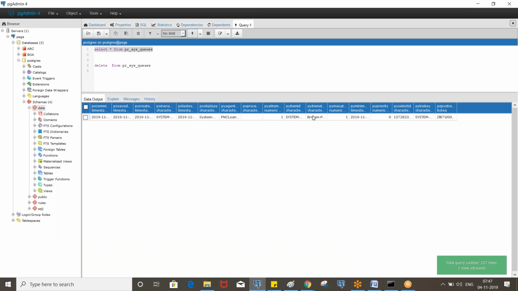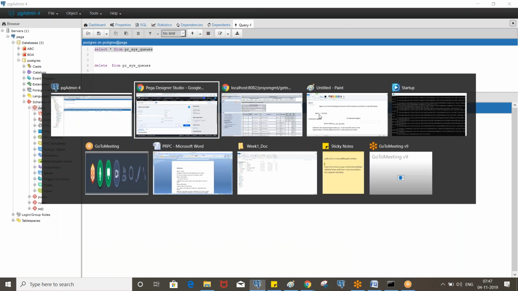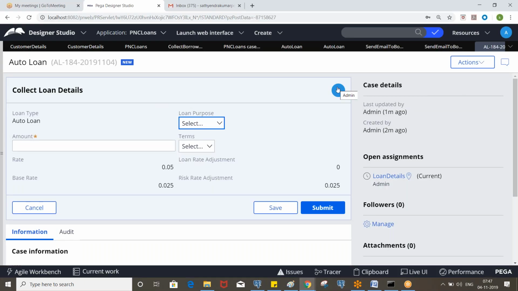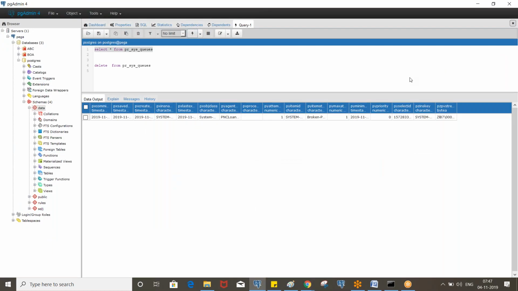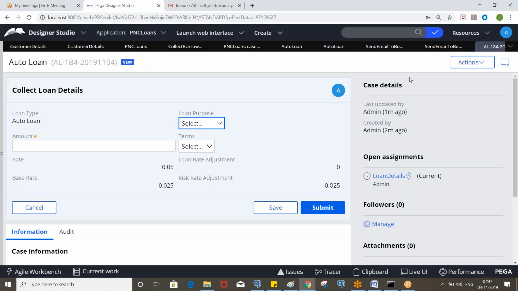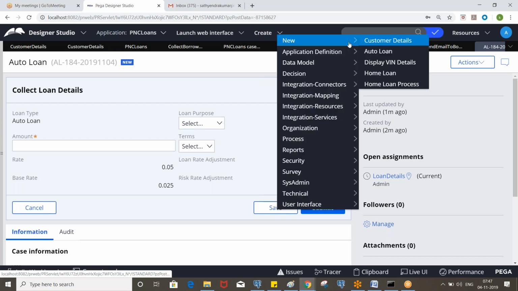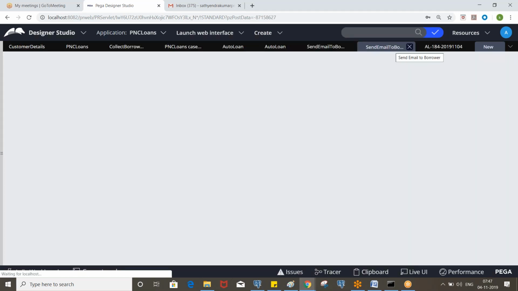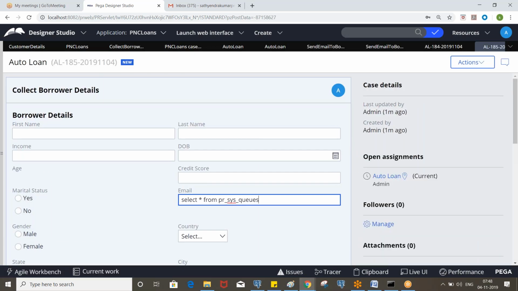And directly, it went to broken process. That's why we need to change the time. Let's execute once again. Sometimes we need to restart the server, and then you will see it. It should not fail.